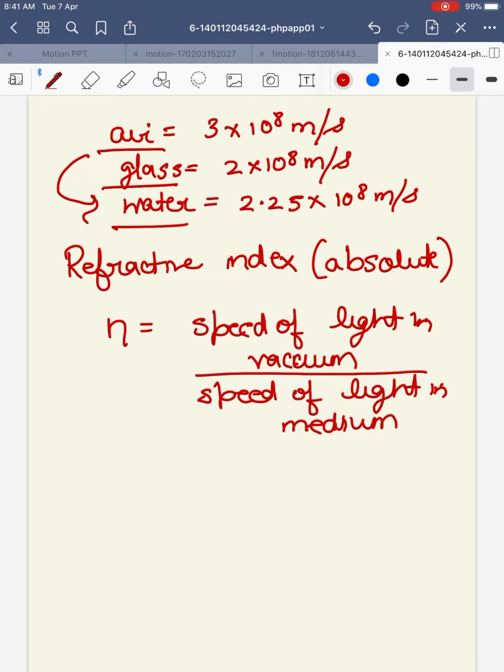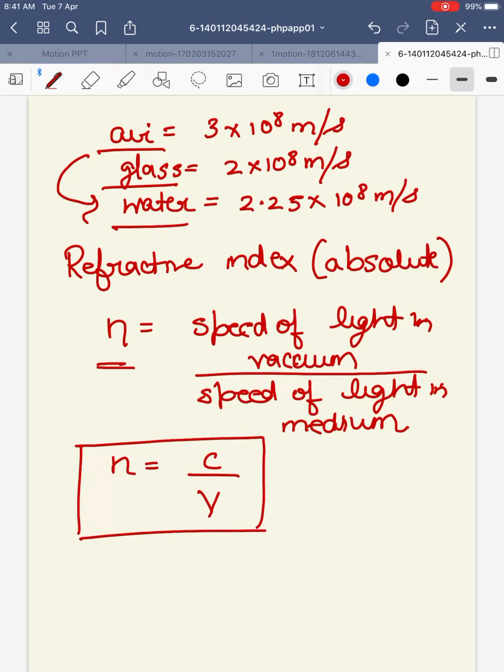Medium means whatever medium we are talking about, be it air, water or glass. Speed of light in vacuum or in air is denoted by c, and speed of light in medium by v. So the formula for refractive index is n = c/v.